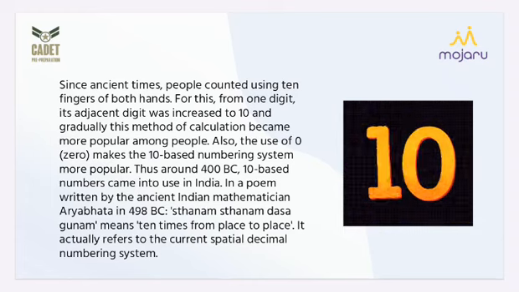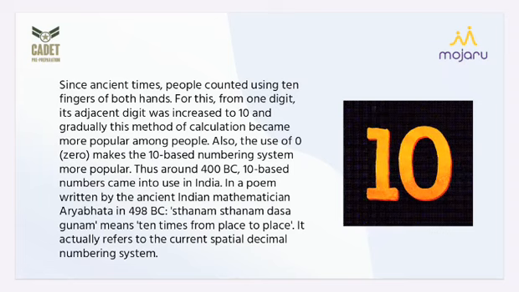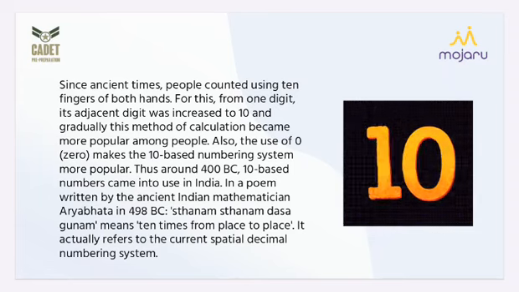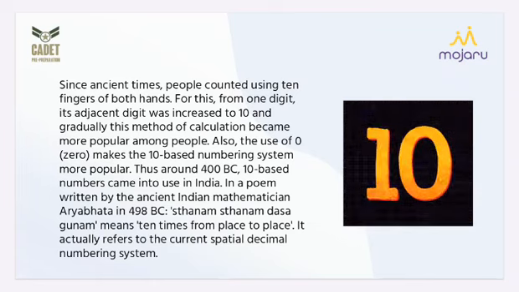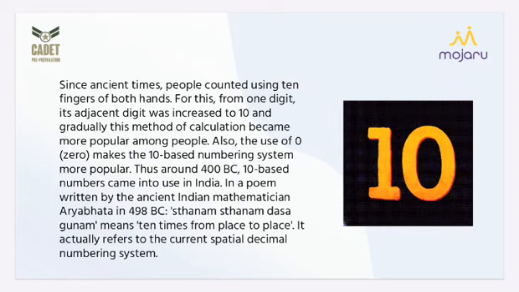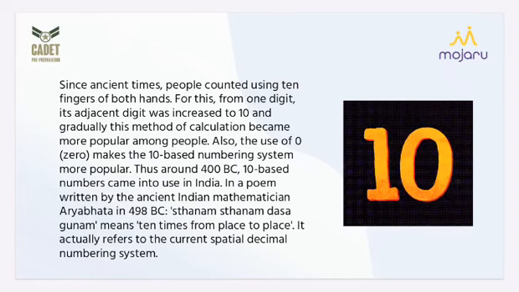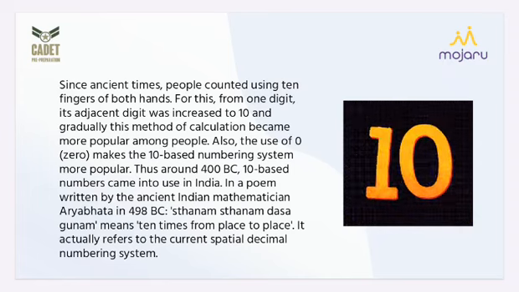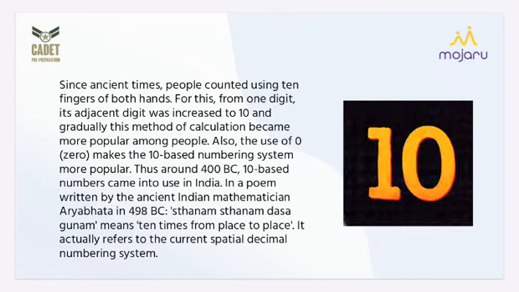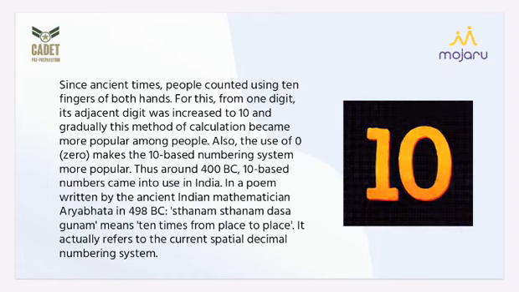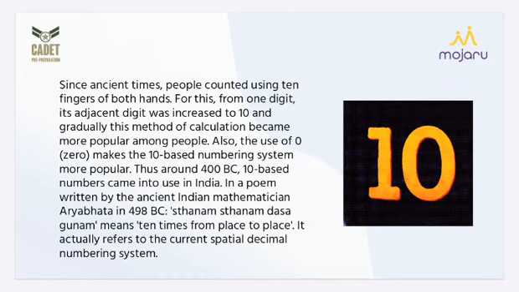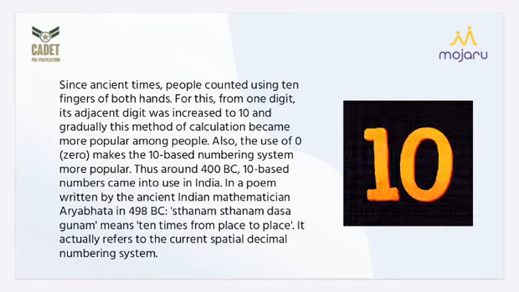Since ancient times, people counted using 10 fingers of both hands. For this, from 1 digit, its adjacent digit was increased to 10, and gradually this method of calculation became more popular among people. Also, the use of zero makes the 10-based numeric system more popular. After the invention of zero, the counting of numbers became very easy and very popular. Thus, around 400 BC, 10-based numbers came into use in India.